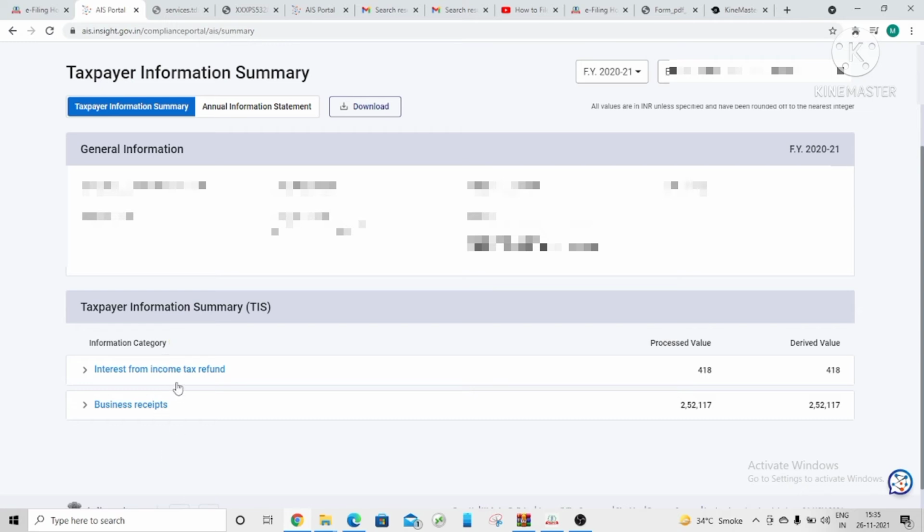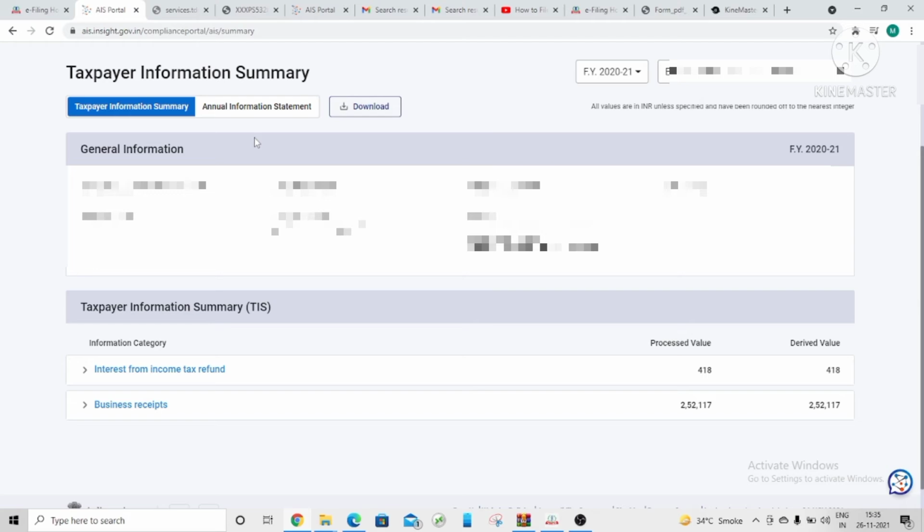That will reflect here, like the salary detail, your business receipt, your dividend income, your savings bank interest. So whatever you have in the form of income, all that will reflect here in the TIS information category. Okay friends, here you can see the derived value. In our case, the assessee doesn't have any income other than business receipts.